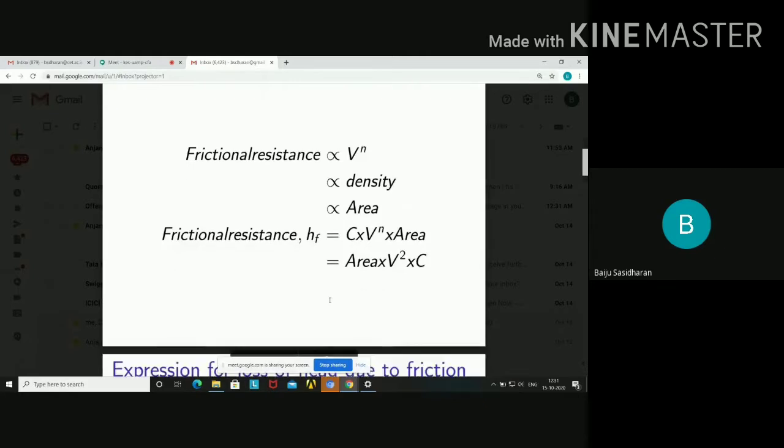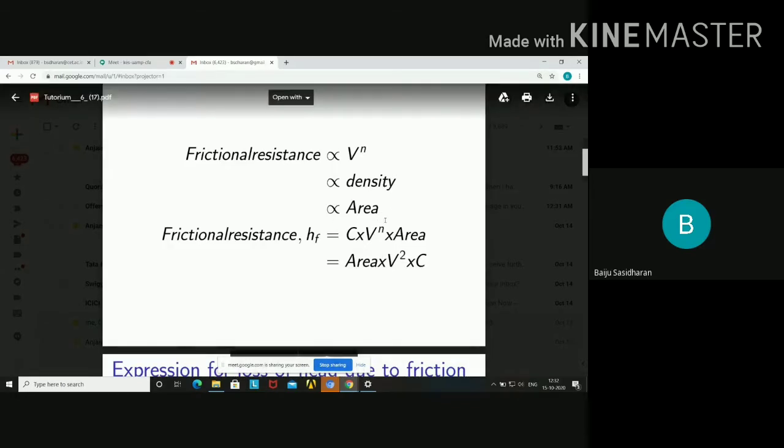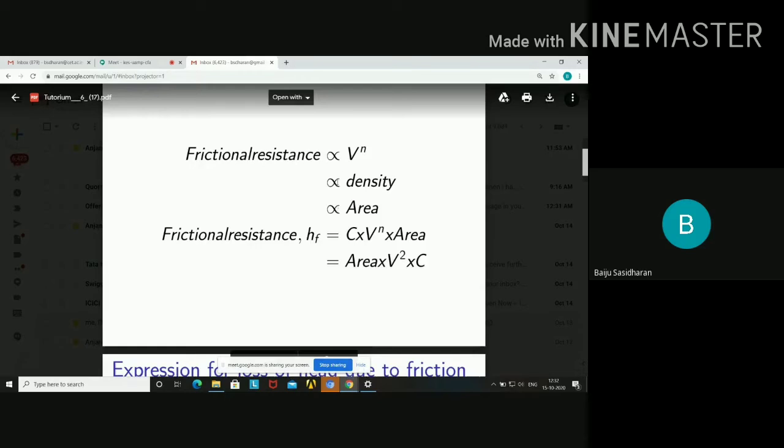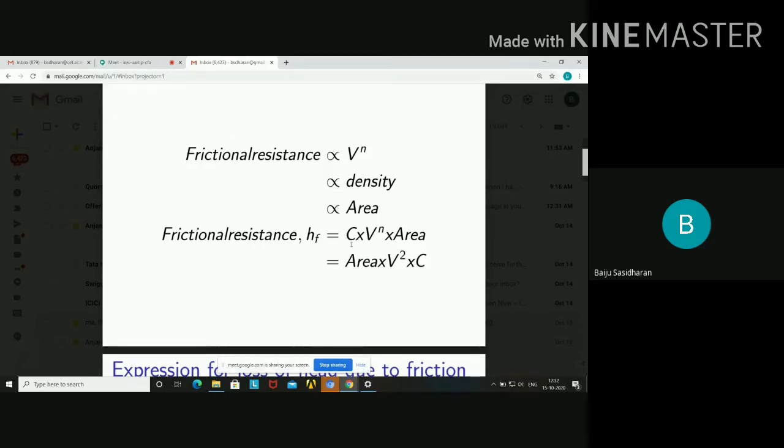In mathematical expression, the frictional resistance is proportional to V raised to N, proportional to density, and proportional to the area of contact that you have to calculate. In essence, frictional resistance hf is equal to a constant, removing the proportionality, that constant into V raised to N into area of contact.